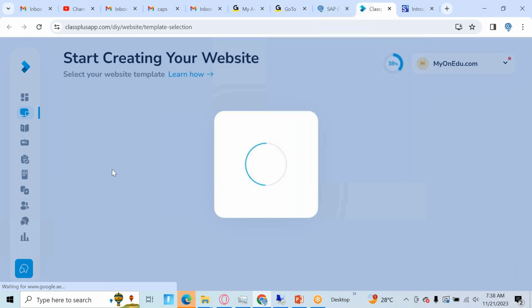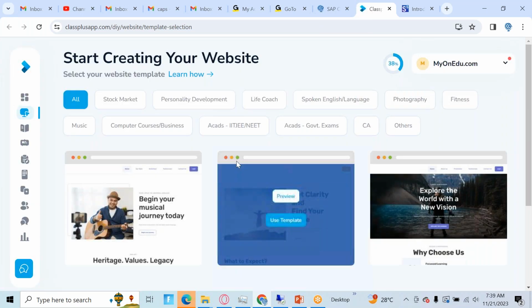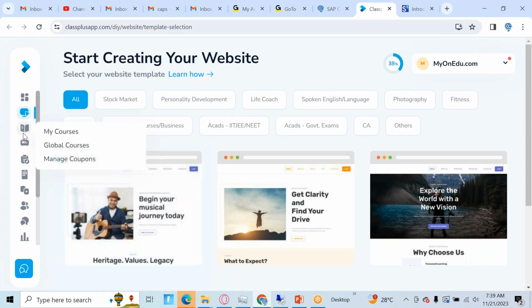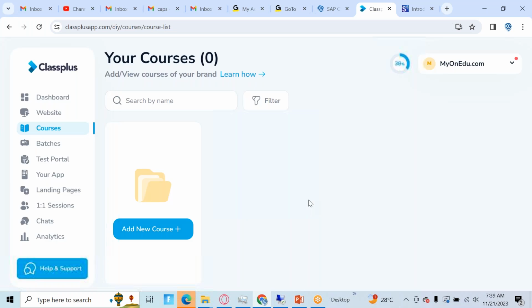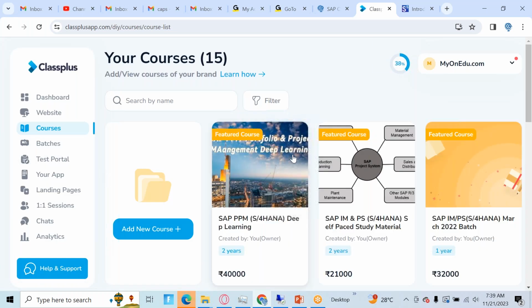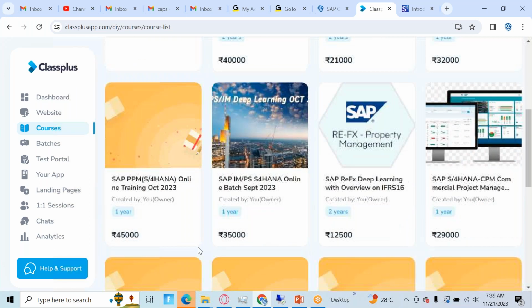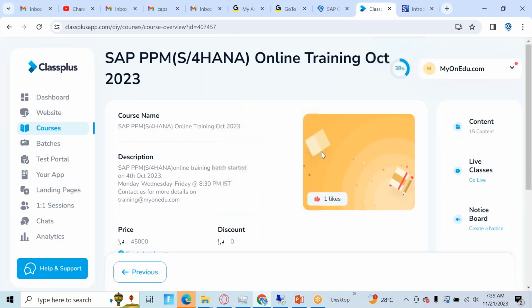Once you are registered, you will be able to access this, and then you can access your courses. Because I am admin, it is showing me everything, but for you, it will show only the assigned courses. Here you can see all the contents.